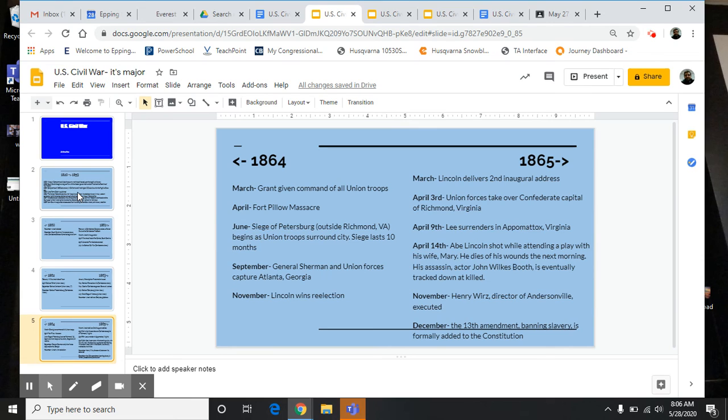Quick note about General Sherman under September 1864. If you were curious as to that little Valentine heart magnet that was always in my room, that's actually General Sherman's picture. So anyway, now you know.